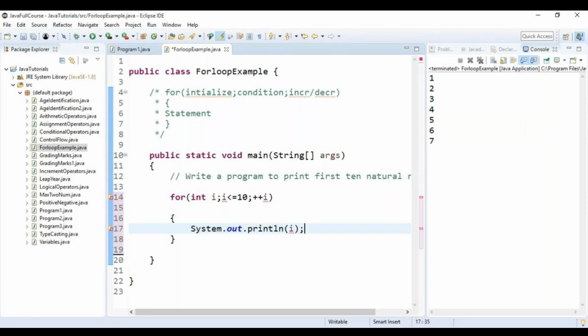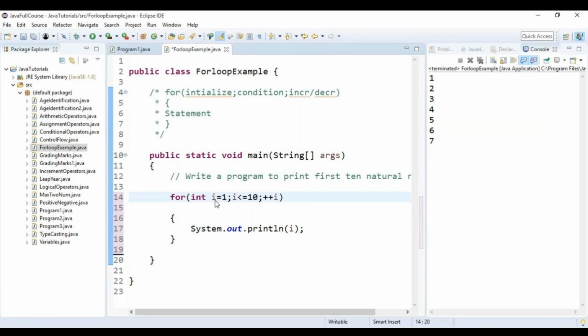Is it still throwing an error? I have declared my variable. Did I initialize it? No. I should give the value, right? In Java, whenever we declare a variable, it should also be assigned a value.